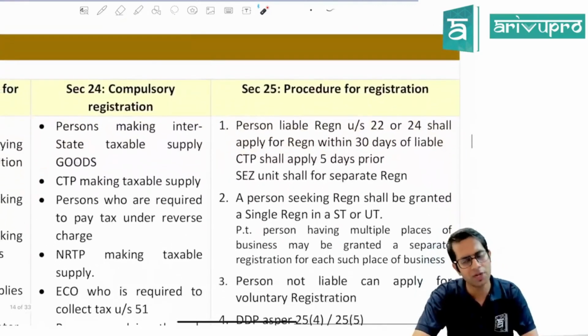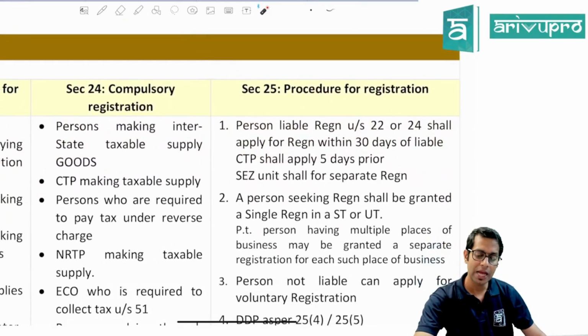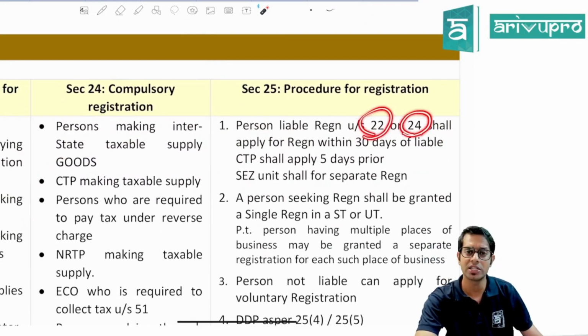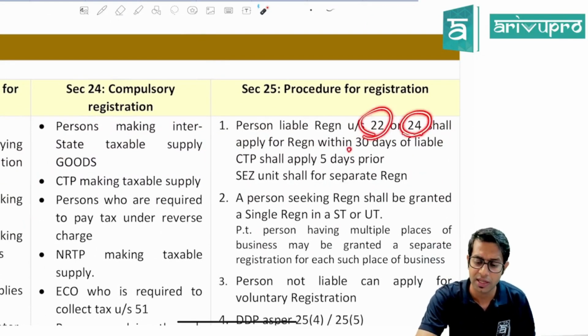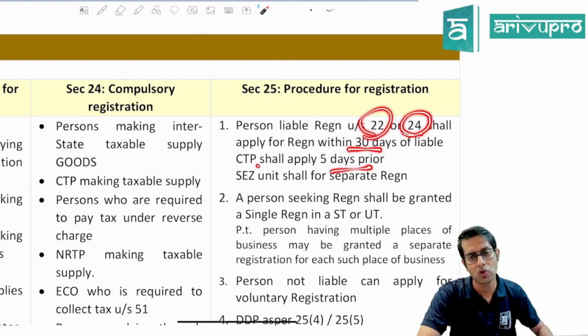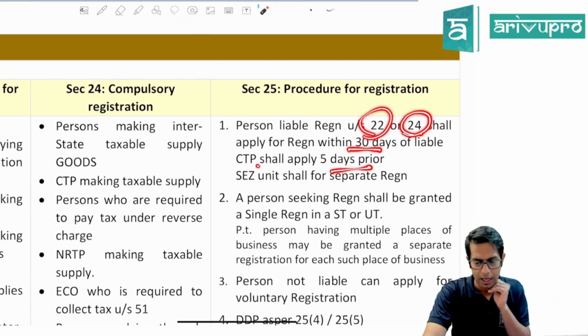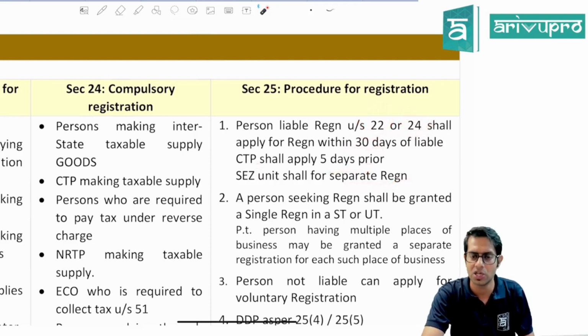Sir, what is the procedure for taking registration? Any person who is liable for registration under section 22 or under section 24 will have to apply for registration within 30 days of becoming liable. Now, if you're a casual taxable person, you'll have to apply for registration 5 days prior to commencement of business. And if you have a place of business in a special economic zone, SEZ, if you are an SEZ unit, then you'll have to take a separate registration for that particular unit.